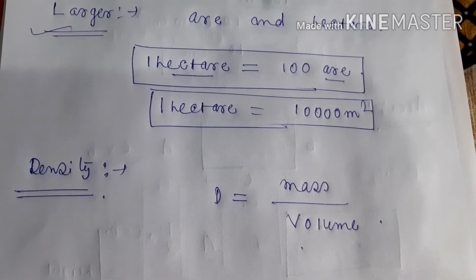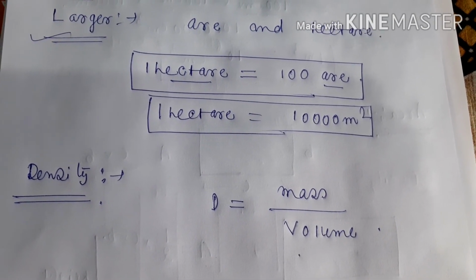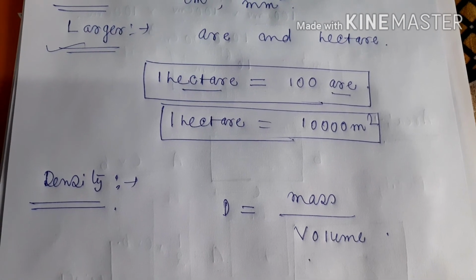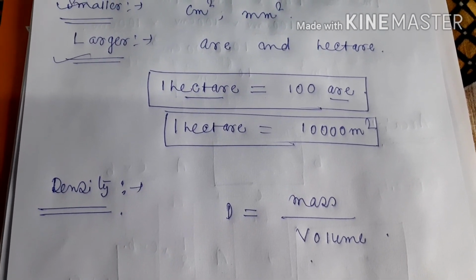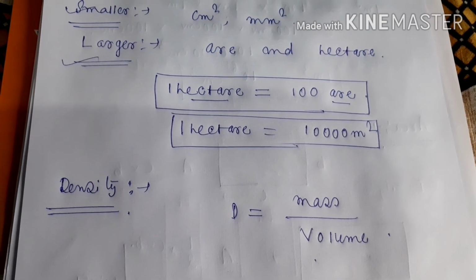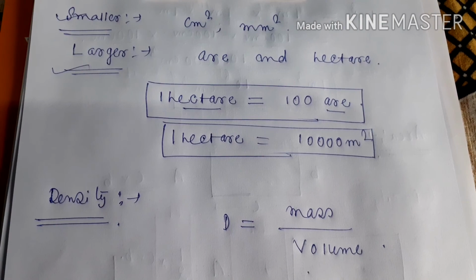In the next video I will tell you about the anomalous expansion of water, that means how it changes with temperature. Next thing is the area of irregular shape. How to calculate the area of an irregular polygon or irregular shape. Okay, thank you.